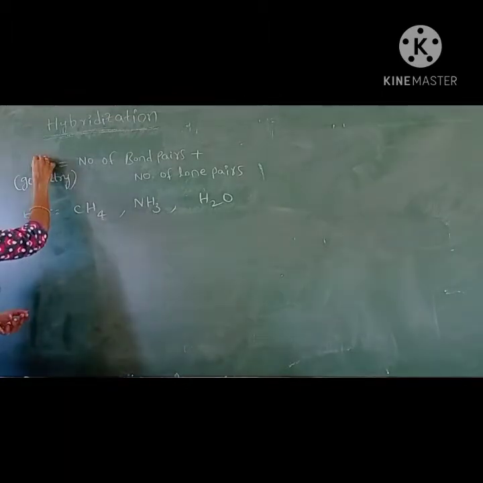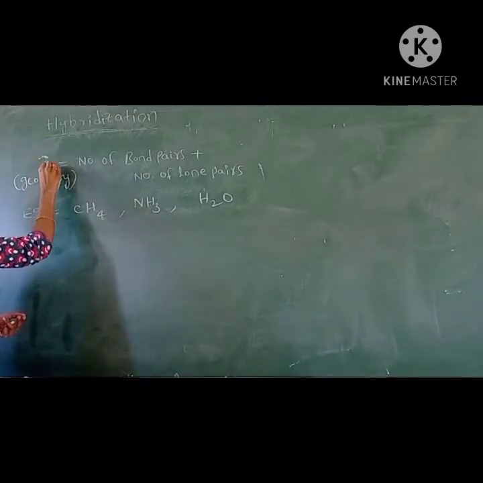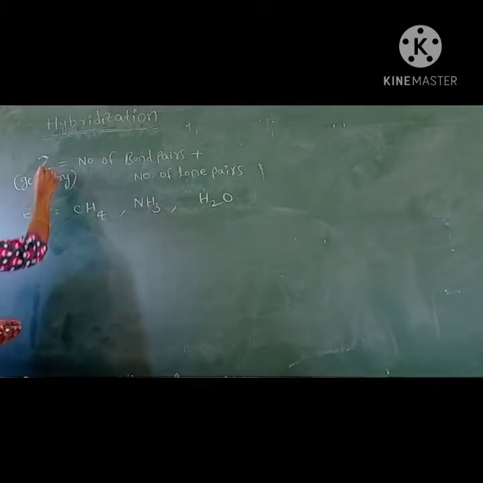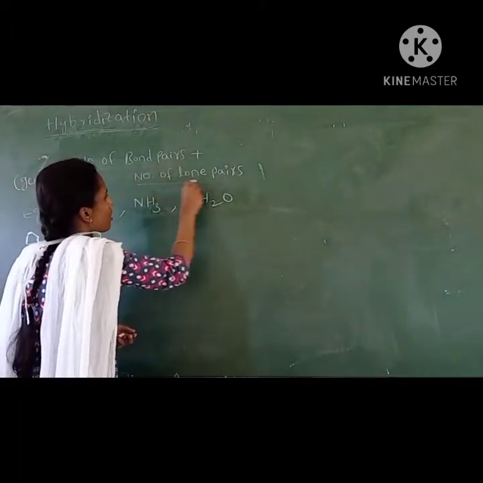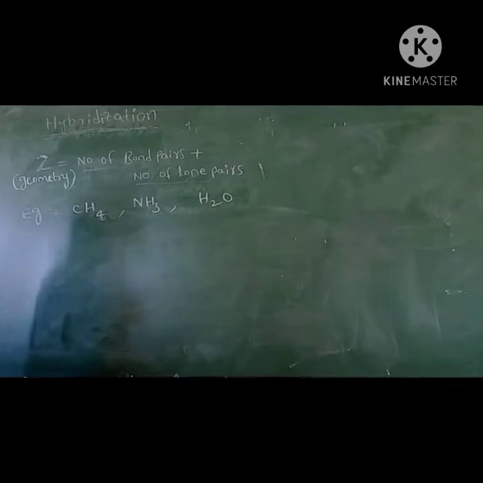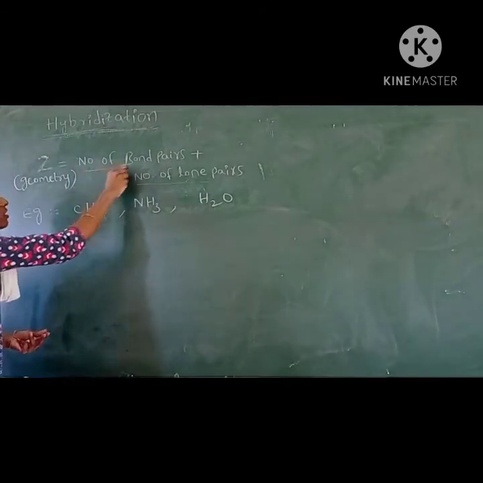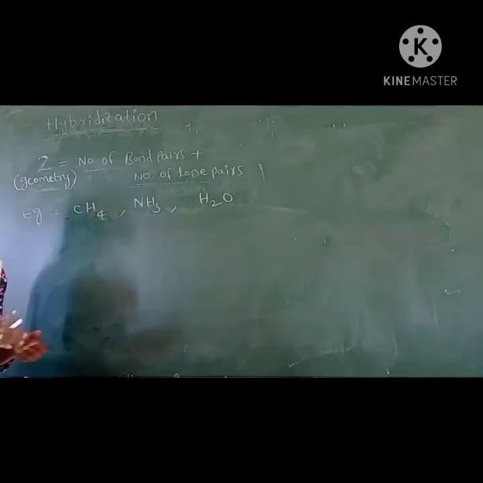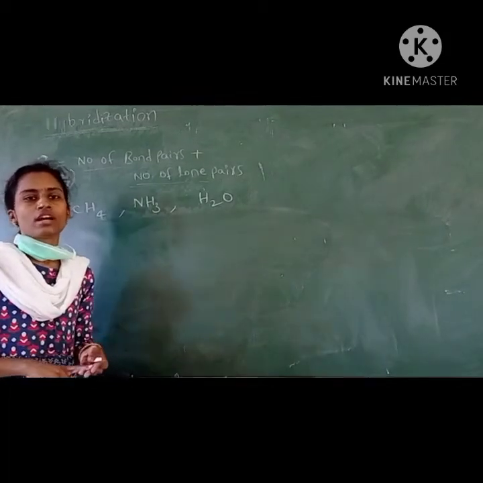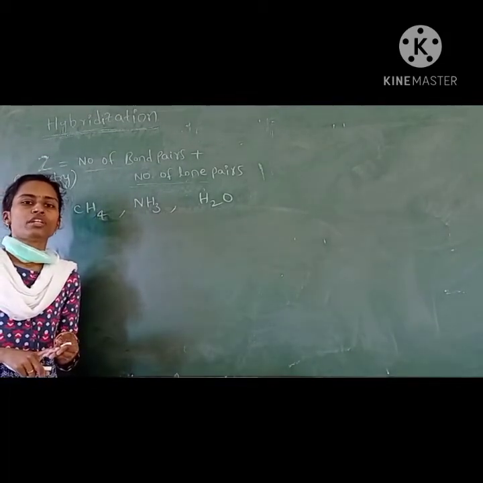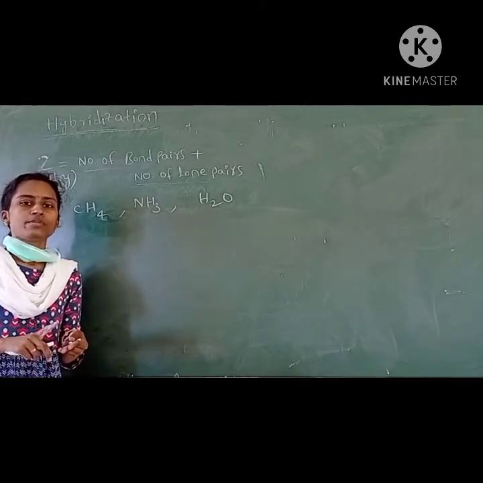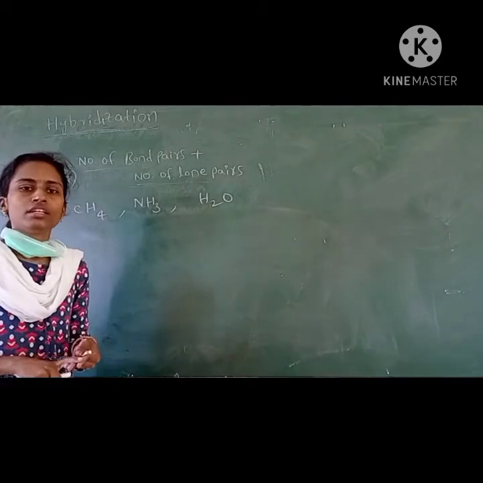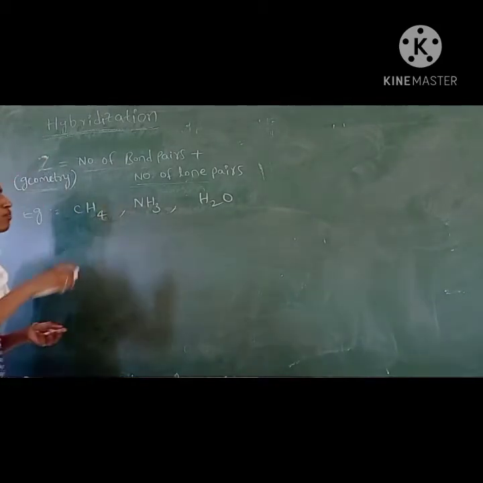Before that, how do we predict the hybridization in a given molecule? There is one formula. Z equals the number of bond pairs plus the number of lone pairs around the central atom. This value decides the hybridization and geometry of the molecule. If sp3 hybridization, the geometry is tetrahedral. If sp2 hybridization, the geometry is trigonal bipyramidal. If sp hybridization, the geometry is linear. So by using this formula, we can predict the hybridization and then the geometry.